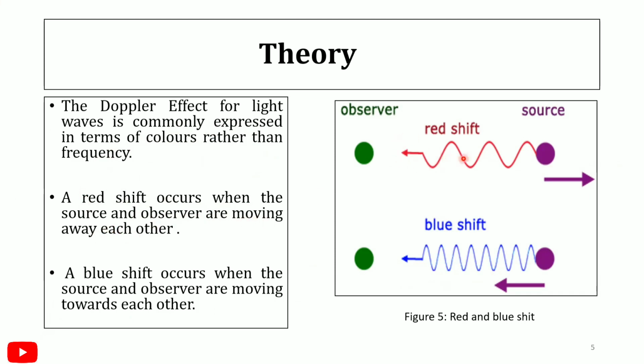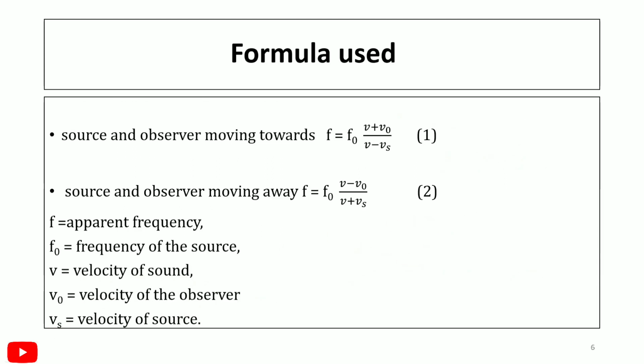In the first case, we observe the red shift when the observer and the source are moving away from each other. In the second case, a blue shift occurs when the source and observer are moving towards each other. So here the observer is fixed and the source is moving towards the observer, so we feel the blue shift.